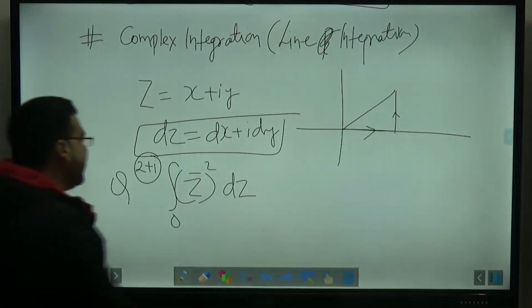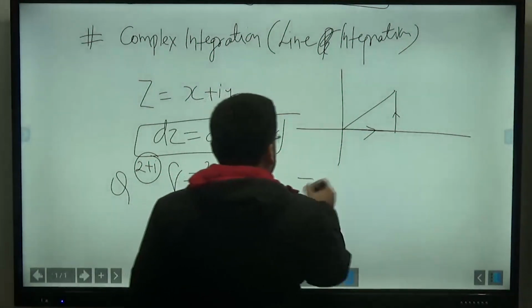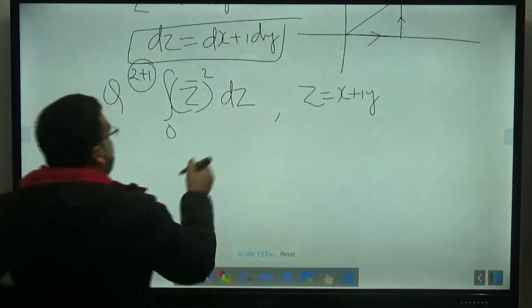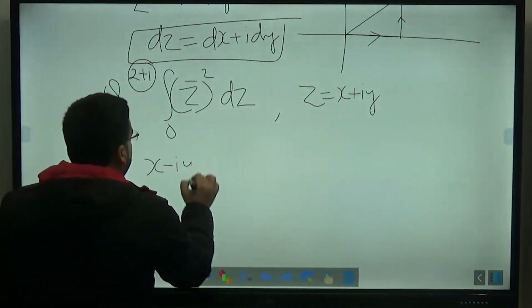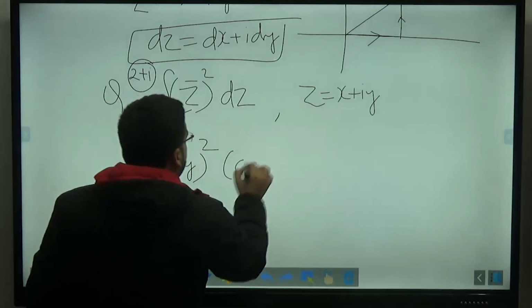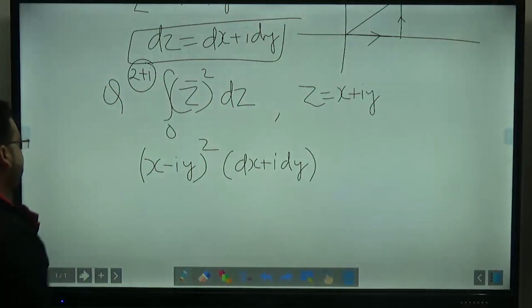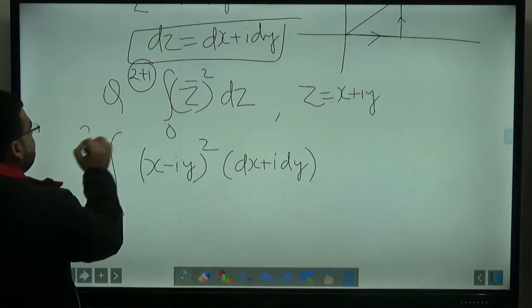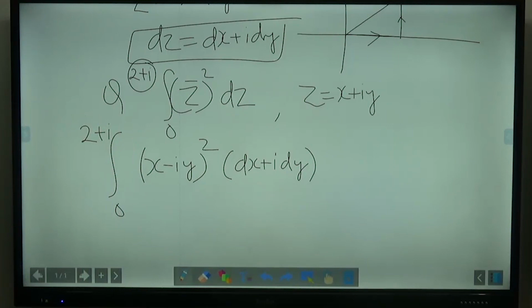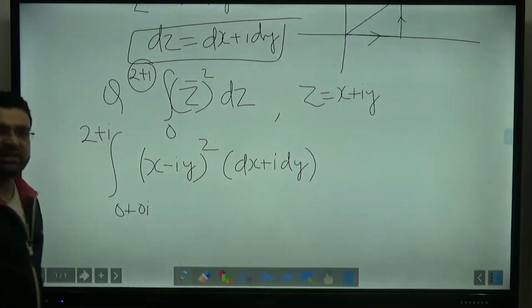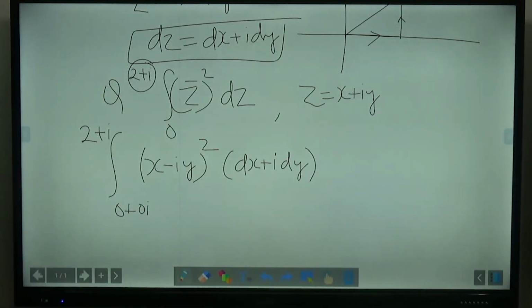So how do we have to solve it? I told you that z is equal to x plus iy. Find the conjugate, it will be x minus iy, whole square. dz will be equal to dx plus i dy. Integration from 0 to 2 plus i. Now, you can also say 0 plus 0i. Now, convert either everything into x or convert everything into y. It depends on you, what do you want to do?